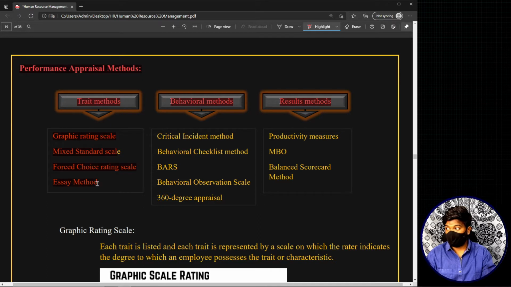Now if you refer to different sources, you'll also find another method called forced distribution curve method, instead of this forced choice rating scale. I'll also be giving you a simplified explanation for that. So these are basically the trait methods.